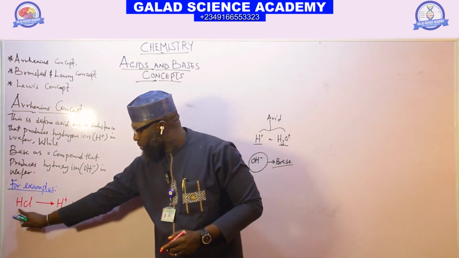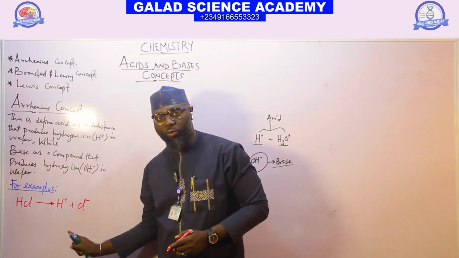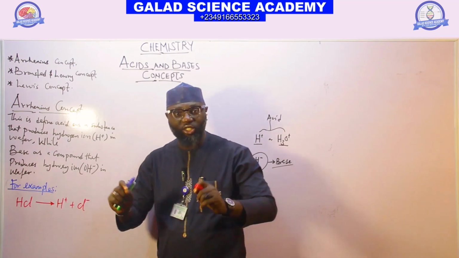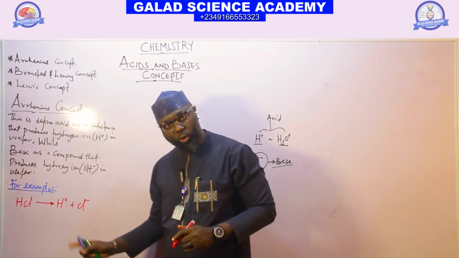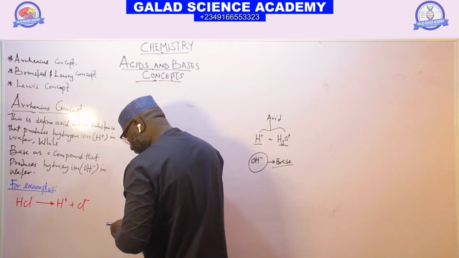When dissolved in water, it gives us hydrogen ion. The Arrhenius concept is just based on hydrogen ion. Anything that dissolves in water and gives hydrogen ion is called an Arrhenius acid.